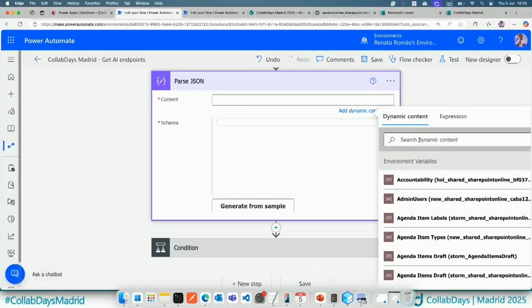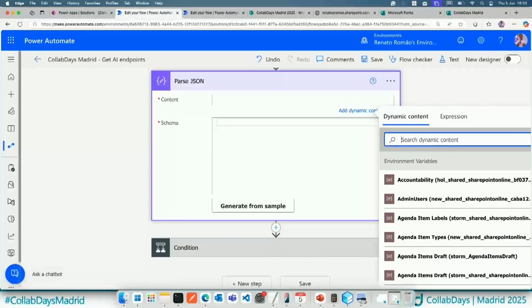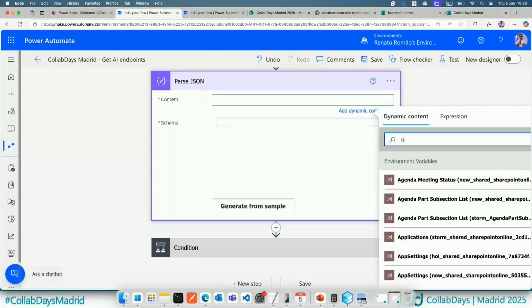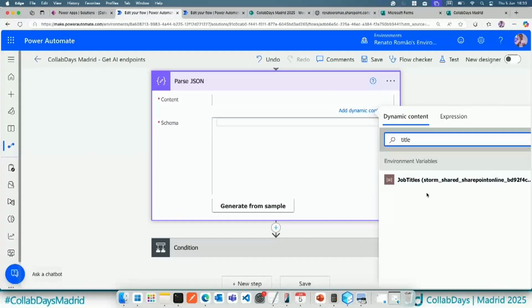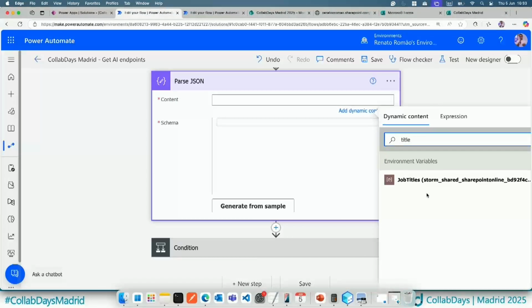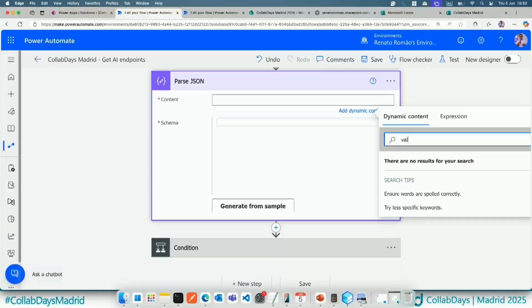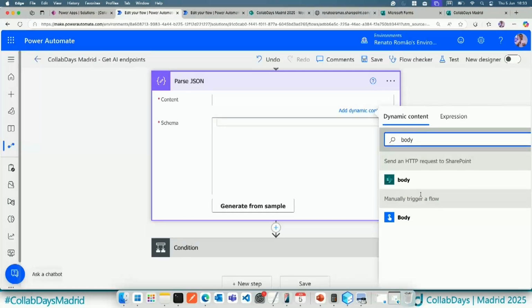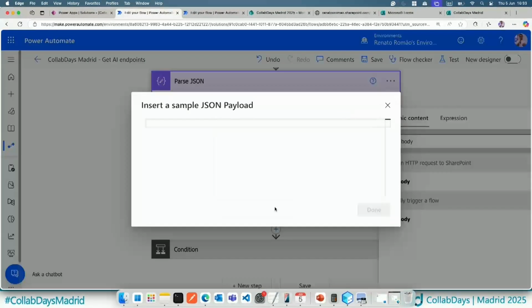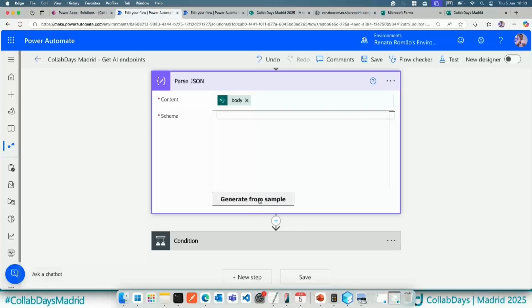And here I can select the body. So if I try to find the model or the title, there's no information about the SharePoint site, because we are using HTTP request. So that is the reason that sometimes it's not finding the content. But I can see the body. That is the output. And also I can select generate from sample.